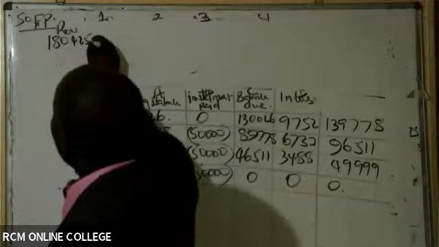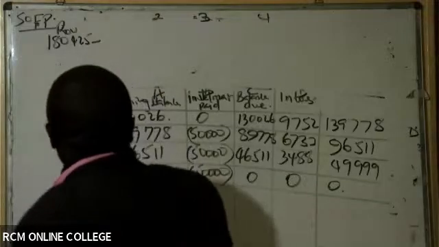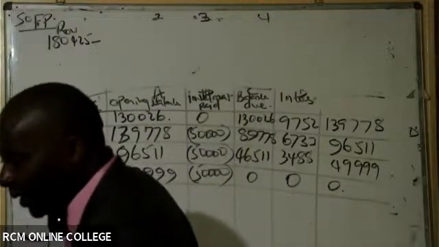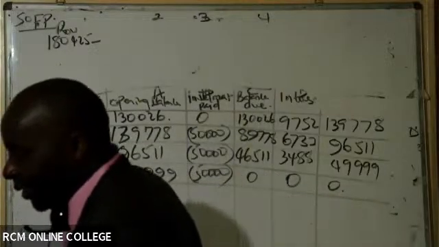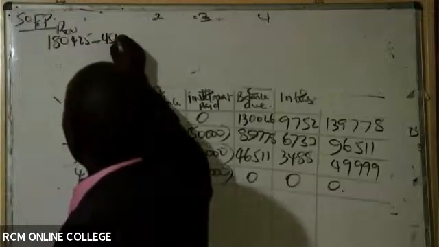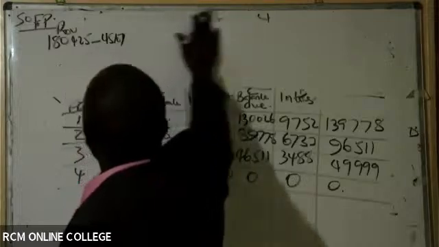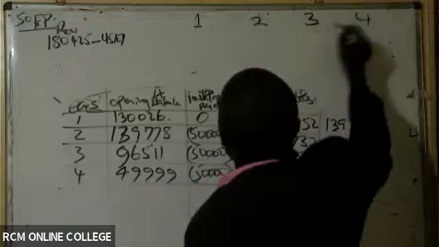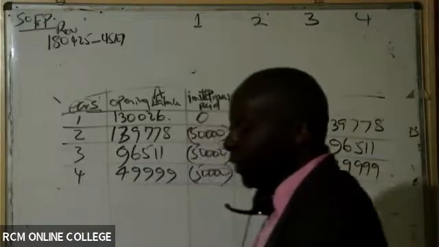Do we have the depreciation amount? Is there somebody who can remind me of the depreciation again for the last time? 45,107. So at the end of year 1, how much will this thing be worth?